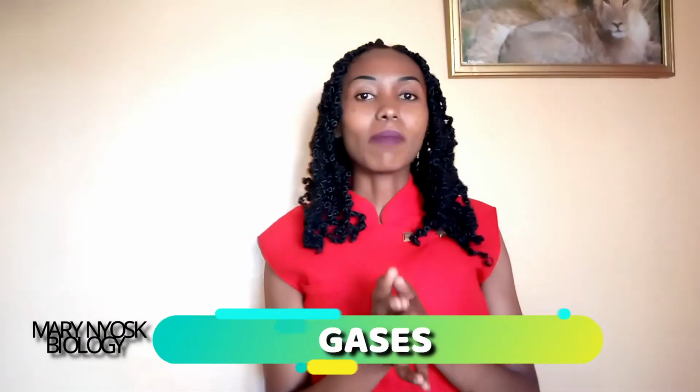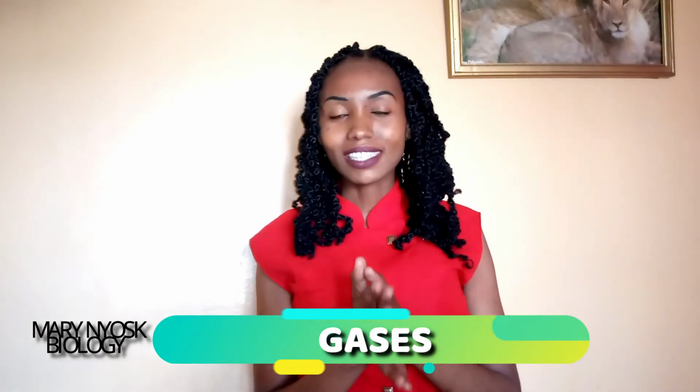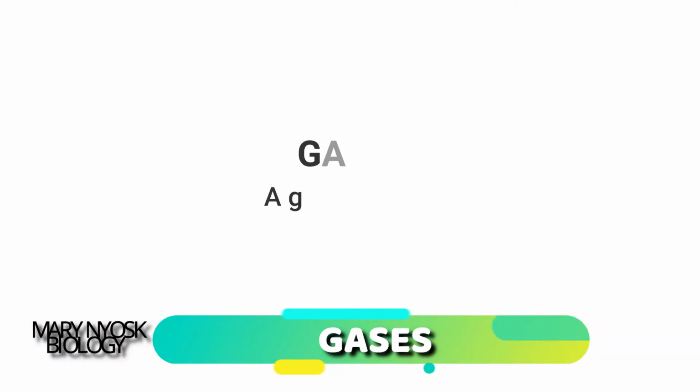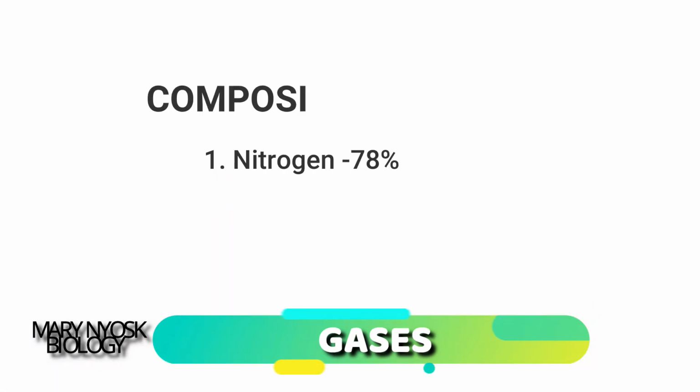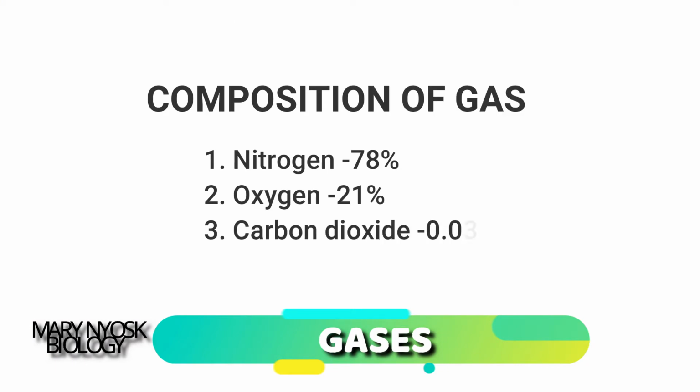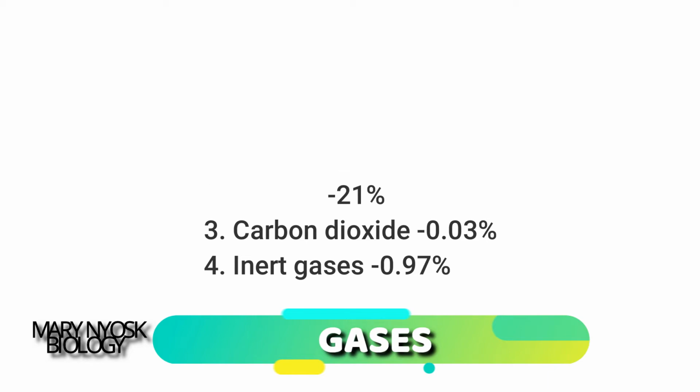The third state of matter is gases. And what is a gas? A gas is air. Generally, you can say a gas is air. It's composed of nitrogen, which is 78%, oxygen 21%, carbon dioxide, which is 0.03%, and lastly the inert gases, or sometimes they are called the rare gases.